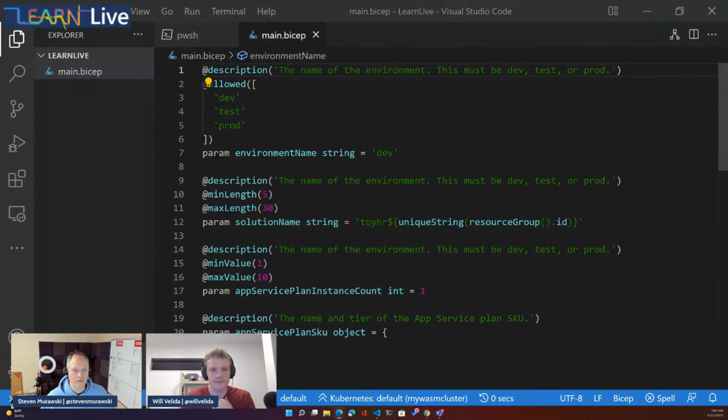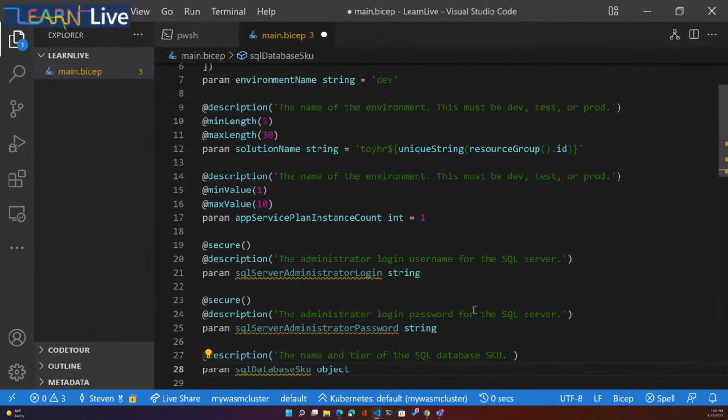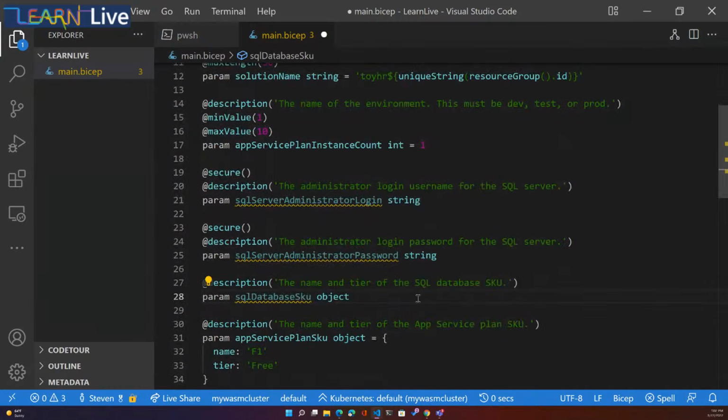Now, first we need to take some secure parameters. And in our examples, we talked about a SQL administrator login and a SQL administrator password. So let's drop those things in here. Fortunately, the Learn module exercise gives us our descriptions and scaffolds out a bunch of stuff for us.